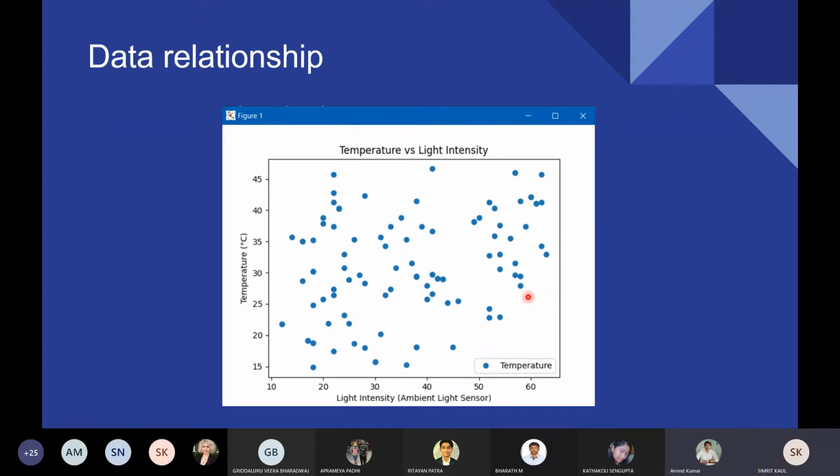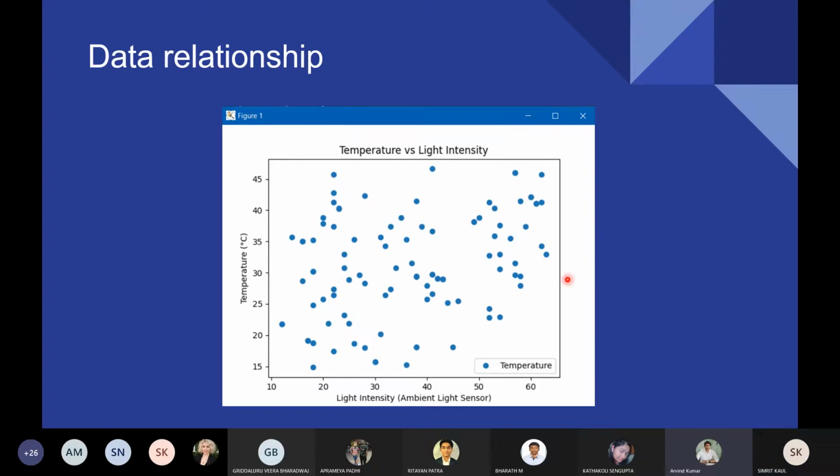The main reason for this data not being really good is because this is the data that we collected from the Tinkercad simulation and some data that I added myself. This is not a complete data set of around 1,000, 2,000 values. This is a small data set. That's why the training is not proper. So can I say this graph is not inferring anything?